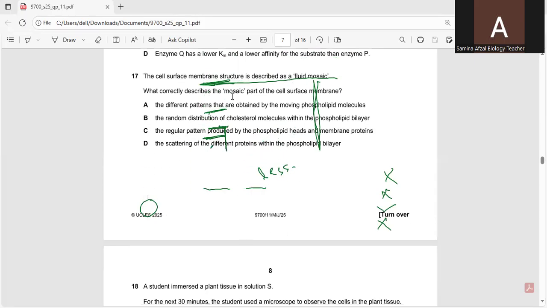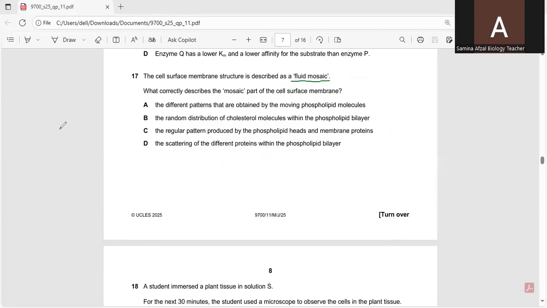Next is question number 17, and the cell surface membrane structure is described as a fluid mosaic. Fluid means liquid or jelly-like, and mosaic means when something is attached over it.